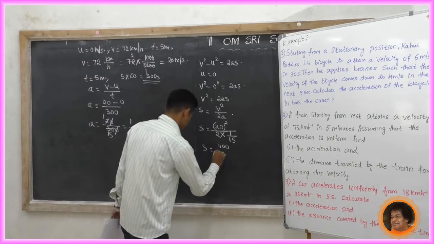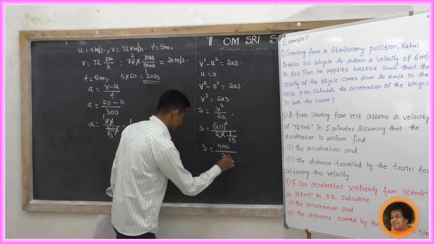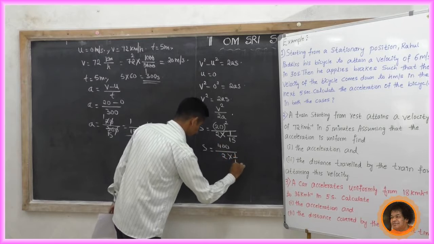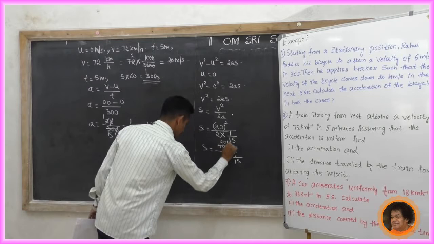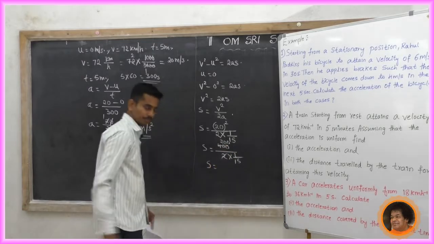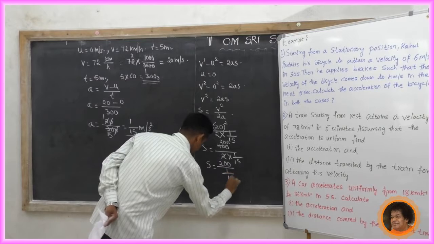So 400 by 2 into 1 by 15. 2 ones are 2, 2 200s. So S equal to 200 by 1 by 15.